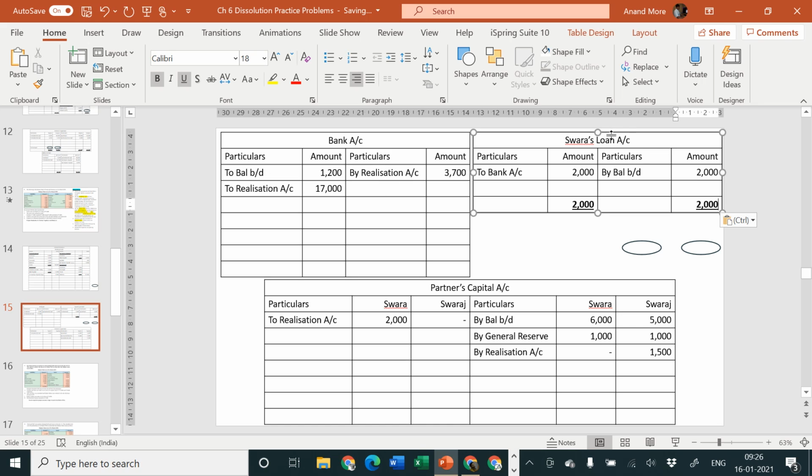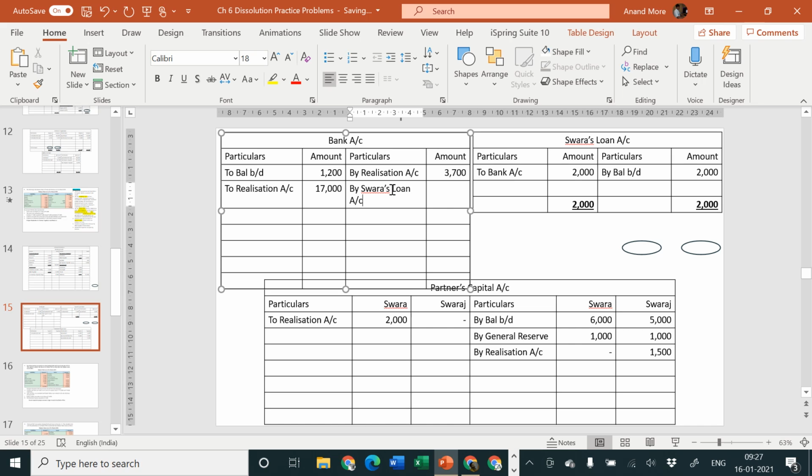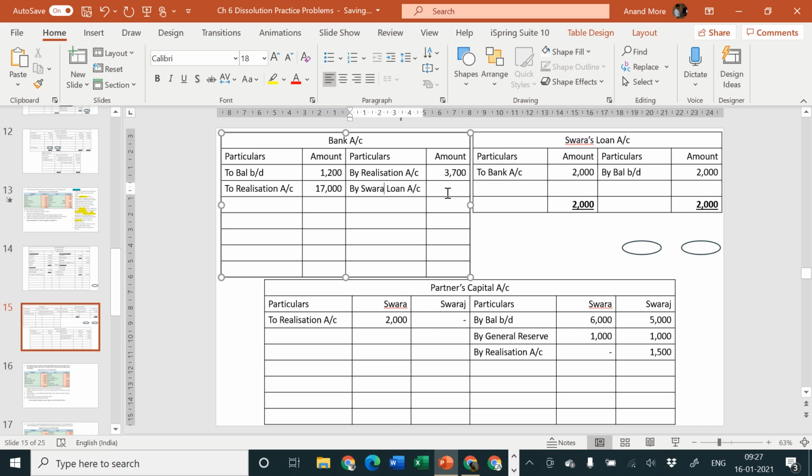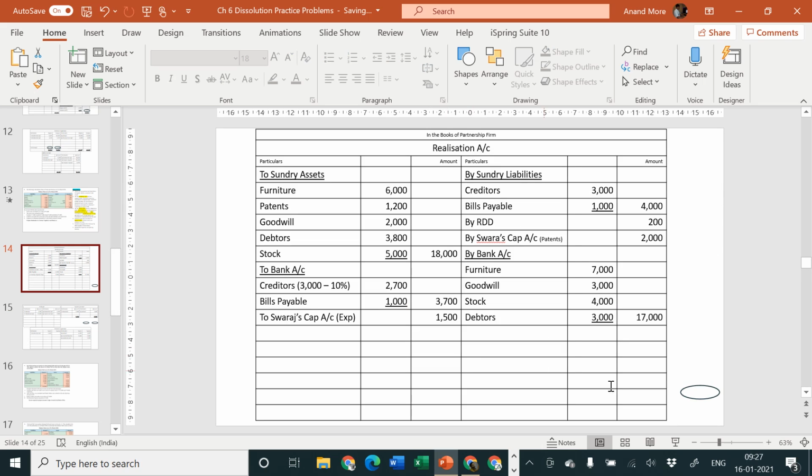Okay, and then Swaraj loan debit side to bank, so bank account credit side by Swaraj loan. By Swaraj loan account. Amount is how much? 2,000. And this account is tallying, there is no profit or loss, so there is no tension for us, nothing is going in realization account. Let us now close the realization account.